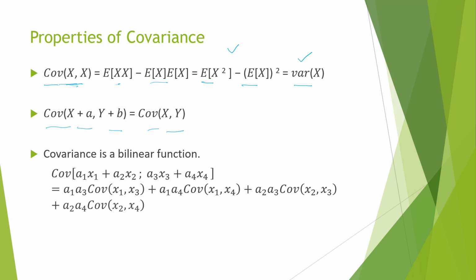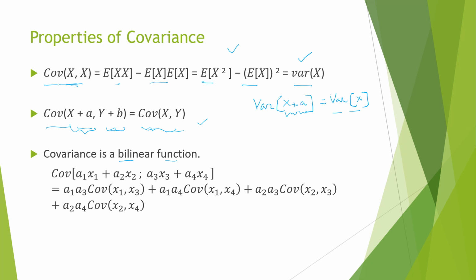At this point, we recollect that variance of x plus a is equal to variance of x for a single random variable. This we have seen. If you are changing the random variable and adding a constant here, the mean value of this also is shifted by the same amount. Therefore, variance won't change. So in the case of two random variables also, if you add two constants here, the mean values are equivalently shifted and there is no change in covariance value. And the third one is covariance is a bilinear function.